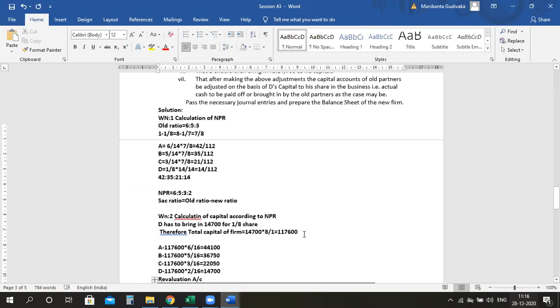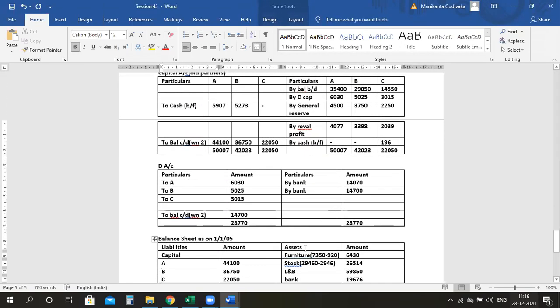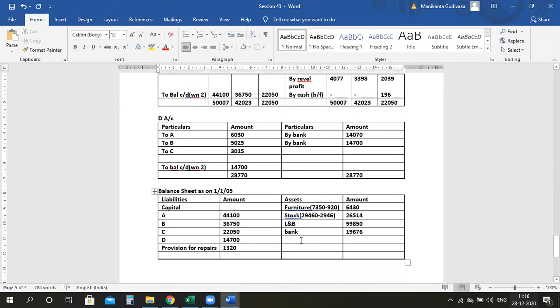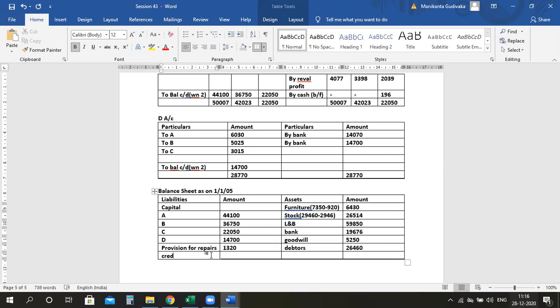Debtors is 26,460. Add these two also. Not to forget, we have creditors. 1,44,180, ma'am. We will see that.